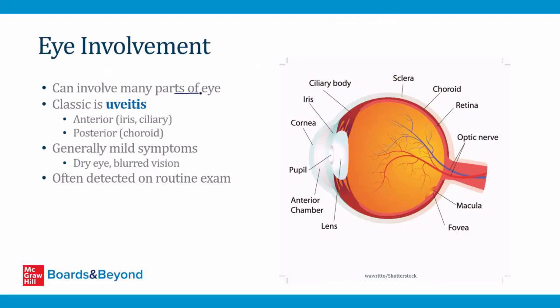Sarcoidosis can involve many parts of the eye, but the classic eye problem from sarcoidosis is uveitis, which I talk about in videos on the eye in the neurology section. Patients with sarcoidosis can develop anterior uveitis, which is inflammation of the iris and the ciliary body. They can also develop posterior uveitis, which is inflammation of the choroid. Usually this causes only mild symptoms, things like dry eyes or blurred vision, and it's often detected on routine eye exams, so patients who have sarcoidosis who go to the ophthalmologist will often have these lesions identified.